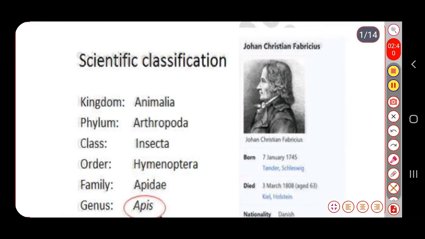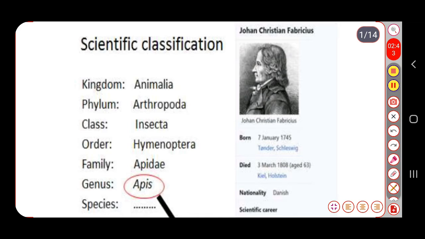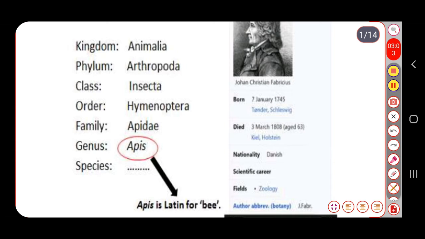Now about its scientific classification. The honeybees come under kingdom Animalia, phylum Arthropoda, class Insecta, order Hymenoptera, family Apidae and genus Apis. This Apis is a Latin word for bee. As for the species we use for apiculture, in this lecture we will see four to five different species that give honey. One by one we will learn here.